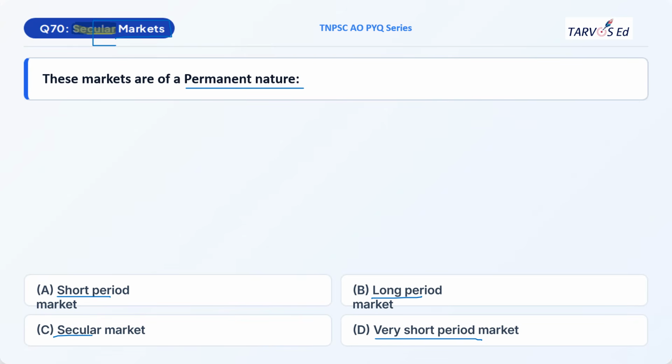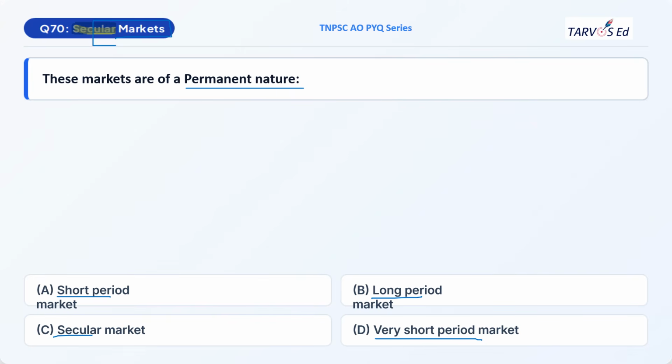So let me give you examples so that you can answer the question. Before that, types of markets and types of credit are both very important. You can see this question in the 2018 question paper also. It is a direct question and you need not think, it takes seconds to answer. So please make sure you are very thorough with the types of credits and types of market. So we'll see the example.